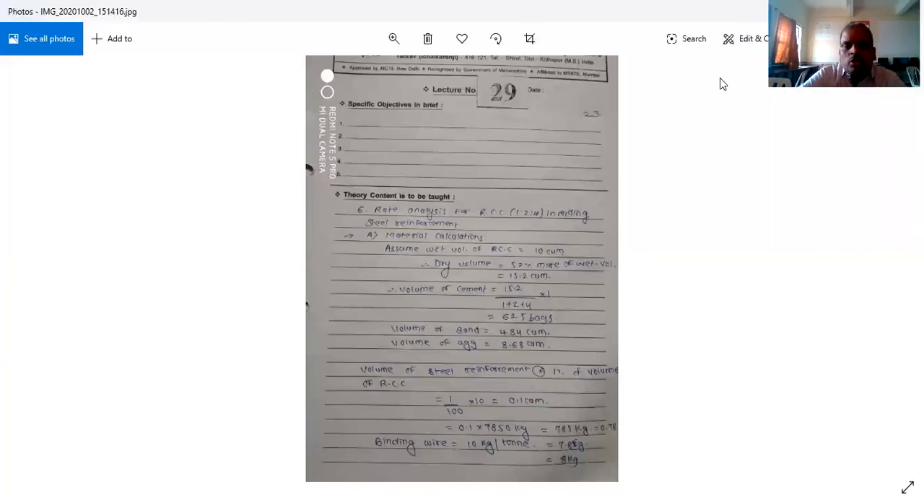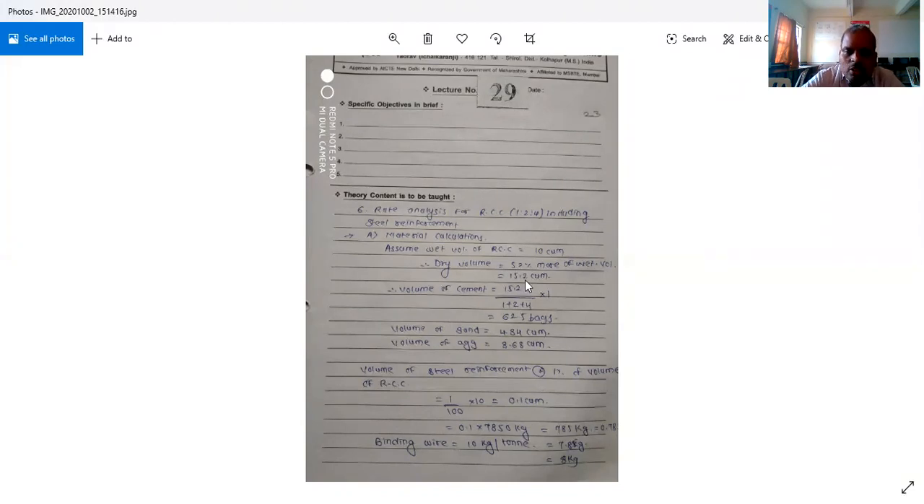So students, good morning once again. We start with the rate analysis. Problem number 2, the rate analysis for RCC, including steel reinforcement. So again, here we have to consider 10 cubic meter of the wet volume. We have to increase that wet volume by 52% to get the dry volume. So the dry volume is equal to 52% more of wet volume, that is equal to 15.2 cubic meter.